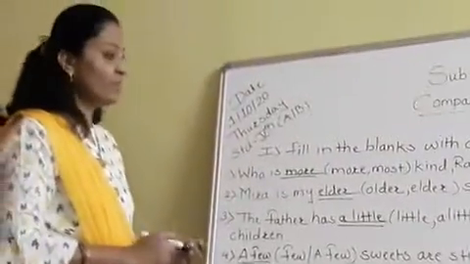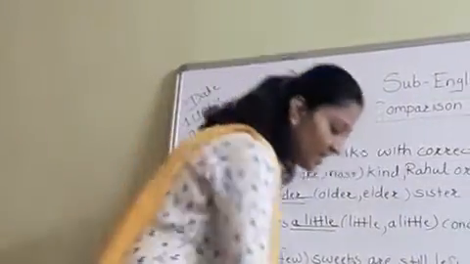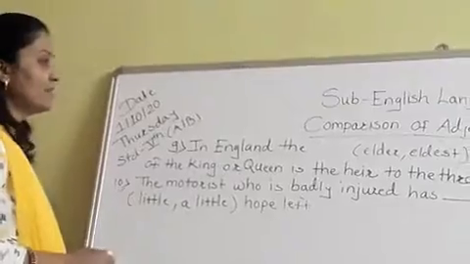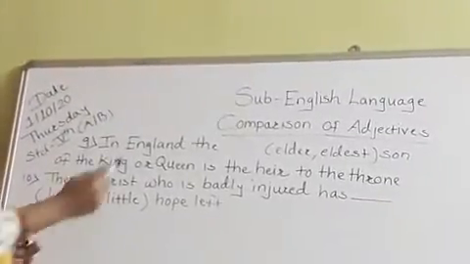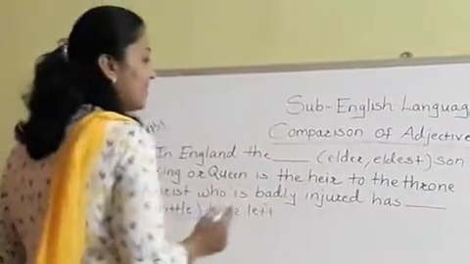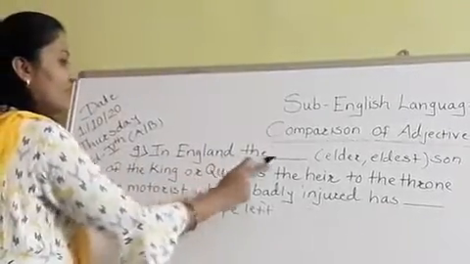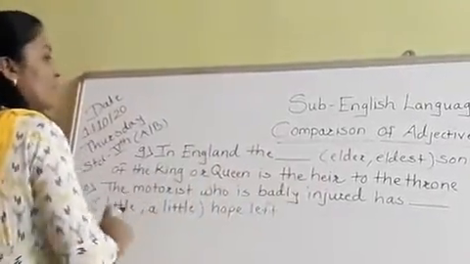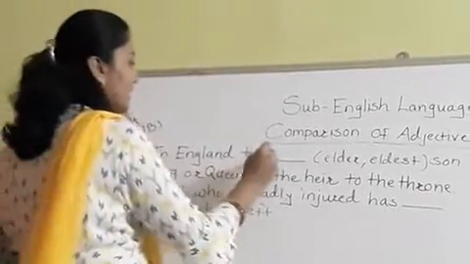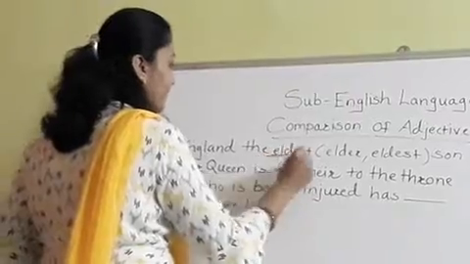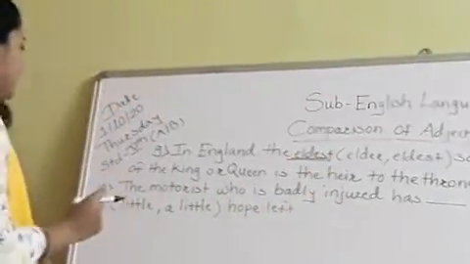Okay. So now see the next sentence. See the ninth one: in England, the dash dash, in brackets elder or eldest, son of the king or queen is the heir to the throne. So which is the correct option? Eldest. So we will write here eldest and underline.